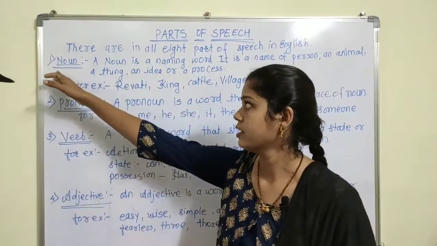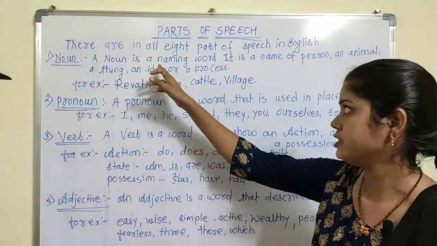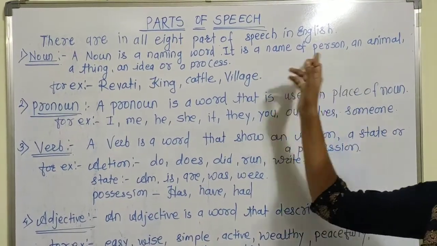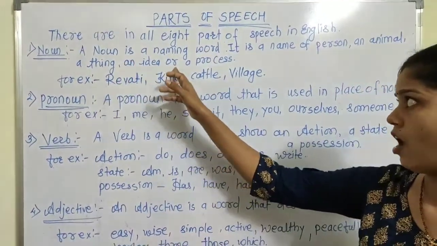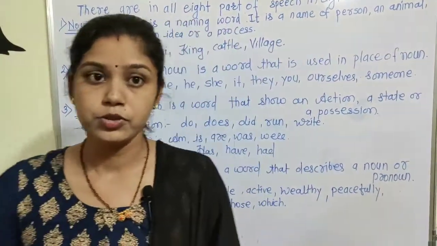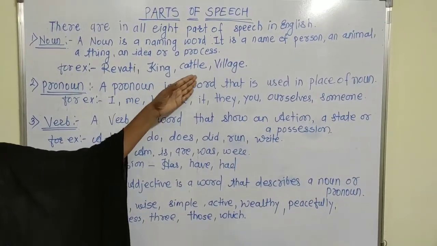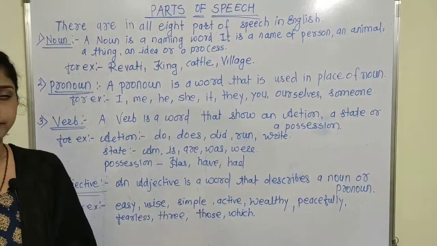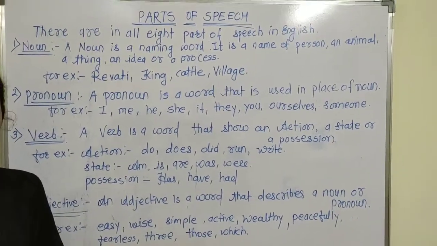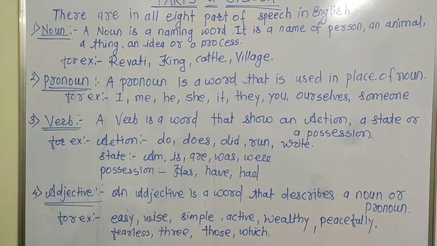We discuss first noun. What is meant by noun? A noun is a naming word. It is a name of a person, animals, things, an idea or process. All of us use a noun in a sentence, like Revati, king, cattle, village or whatever. For example, Revati is a beautiful girl. Revati is a noun in the sentence.